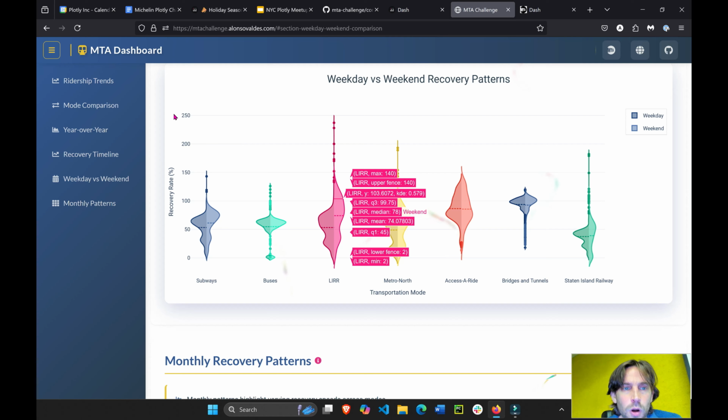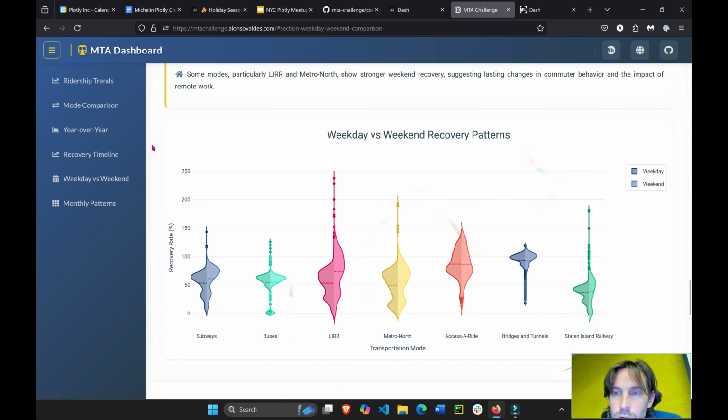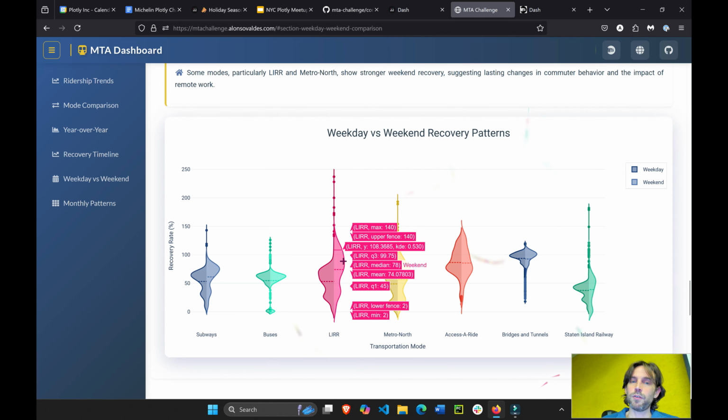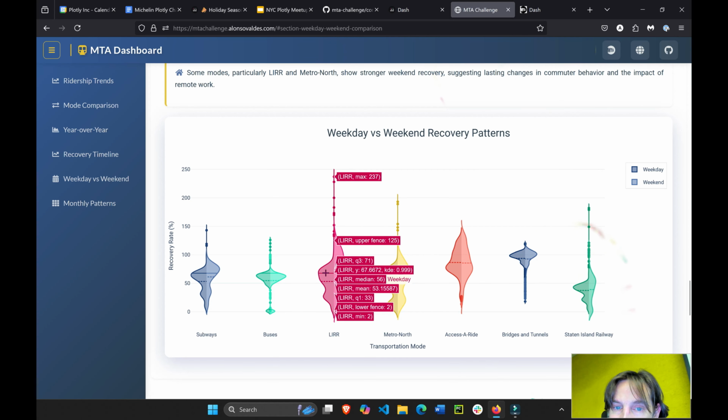I can't remember the time frame here, but let's say it's for the last 4 years. It's 78% on the weekend, and on weekdays it's at 56%.